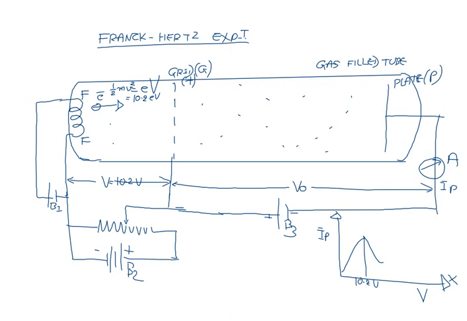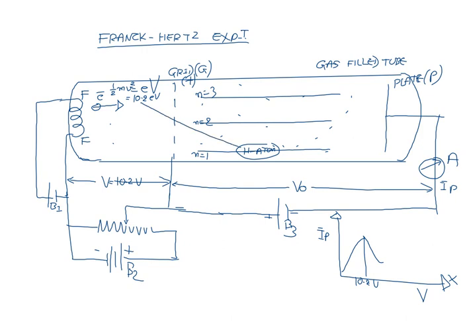Suppose this is the hydrogen gas. I draw the energy levels, n is equal to 1, 2, 3. An electron having energy 10.2 electron volt collides with one of the hydrogen atoms.